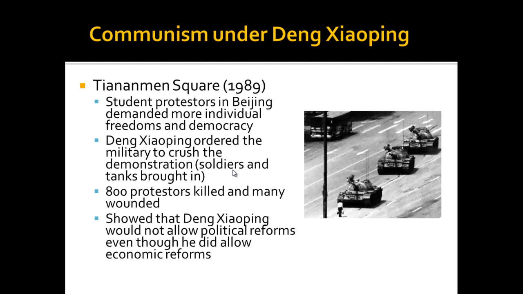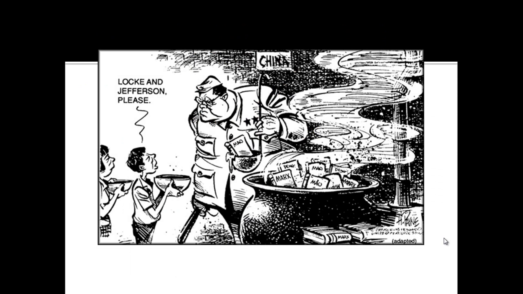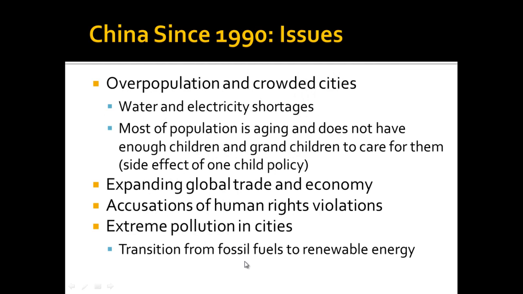And it showed that Deng Xiaoping, while he was good with allowing some economic reforms, was not going to allow the political reforms that a lot of these younger people were demanding. All right, so here you see a political cartoon expressing how Chinese people are oppressed. Okay, they're asking for the ideas of Locke and Jefferson. You got Mao, Marx, and Deng in the pot, but they're not going to get that from the Chinese government.